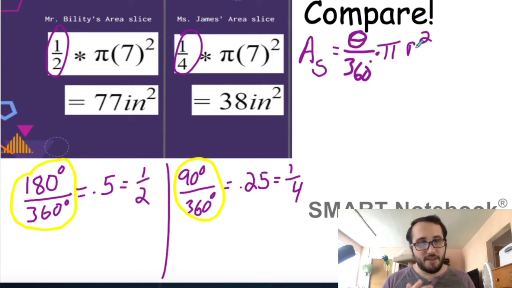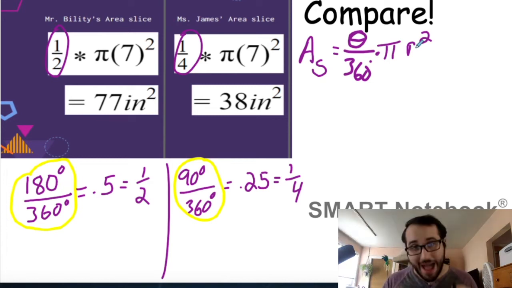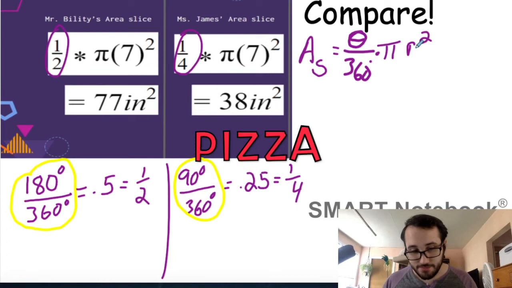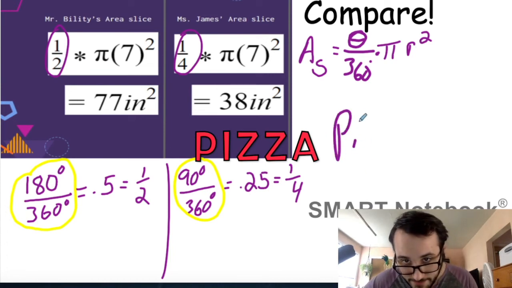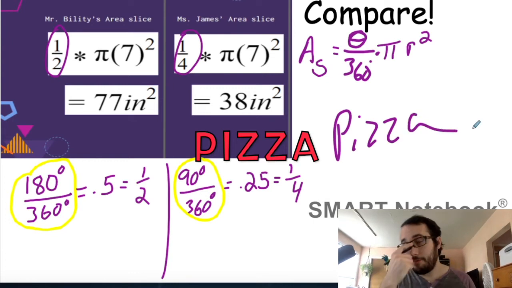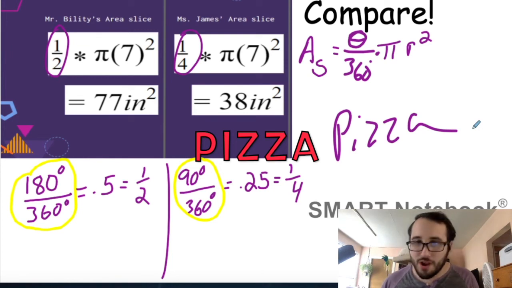So, being very obvious, the password for this week is pizza. Here, I'm going to write it here. Okay? Again, the password for this week is pizza. Can't be more obvious than that.